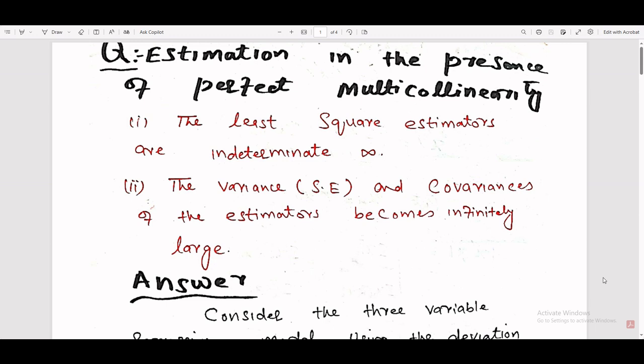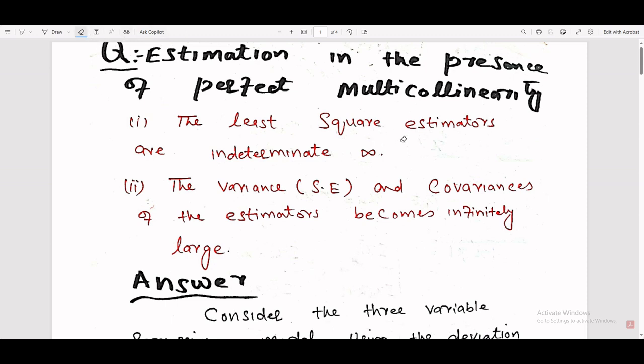So the first part of this question: least square estimators are indeterminate. In the case of perfect multicollinearity, the least square estimators are indeterminate. It means we cannot find least square estimators like beta 1 and beta 2 in the regression model.